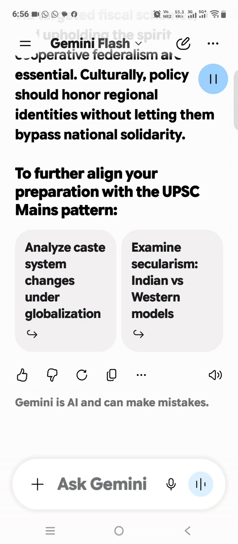Question 1. Unity in diversity versus pluralism. Indian society is not just a collection of diverse groups, but a cohesive civilization built on the principle of pluralism. In light of this statement, differentiate between unity in diversity and pluralism with relevant contemporary examples. 150 words, 10 marks. Model answer.